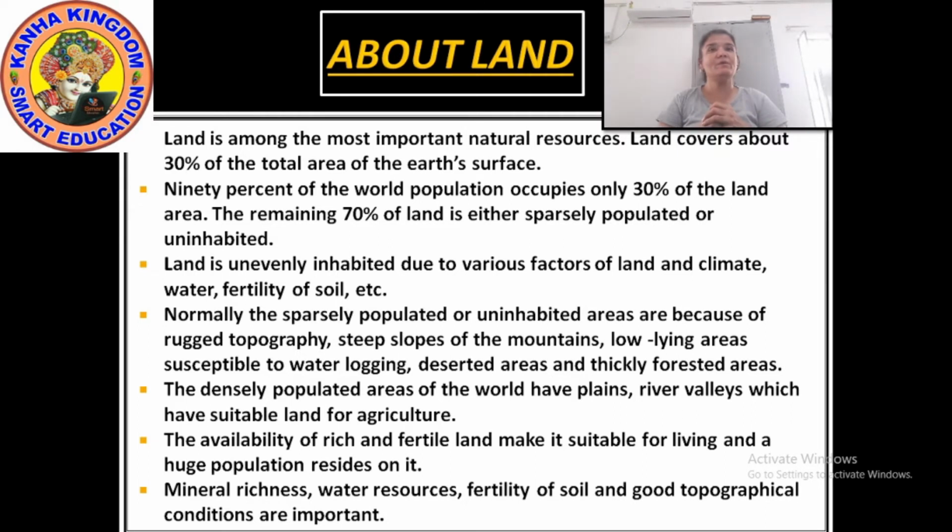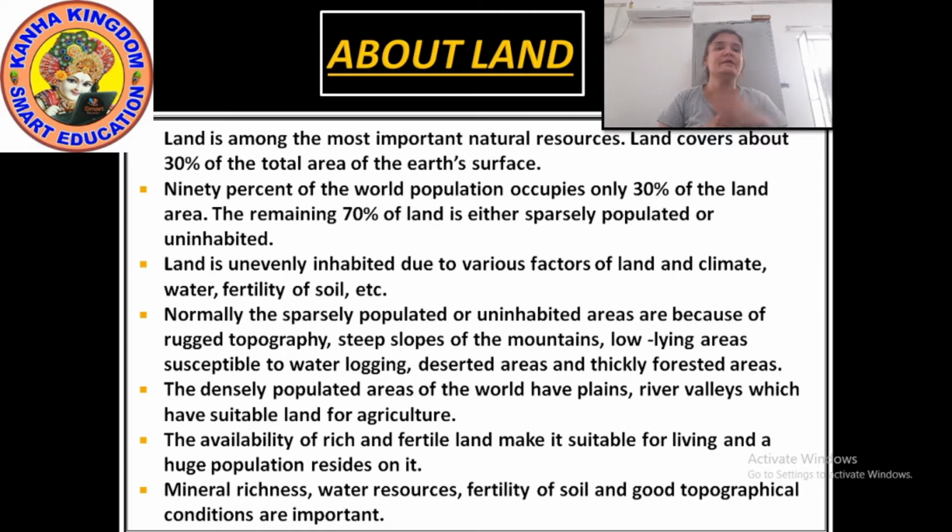So the sparse population is because of rugged topography, steep slopes of the mountain, areas susceptible to waterlogging, deserted areas, and thickly forested areas. So these are the reasons why they are sparsely populated.